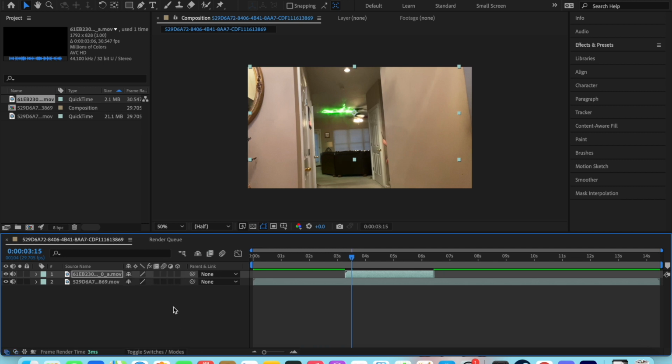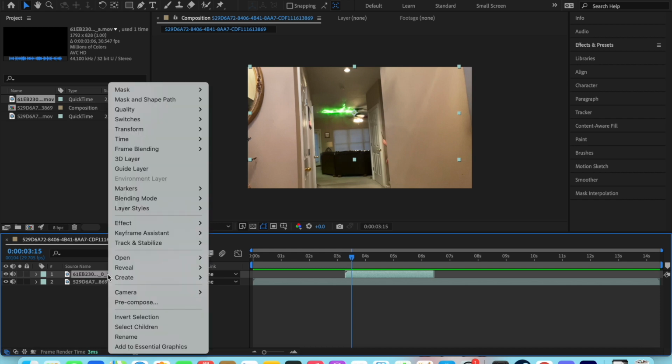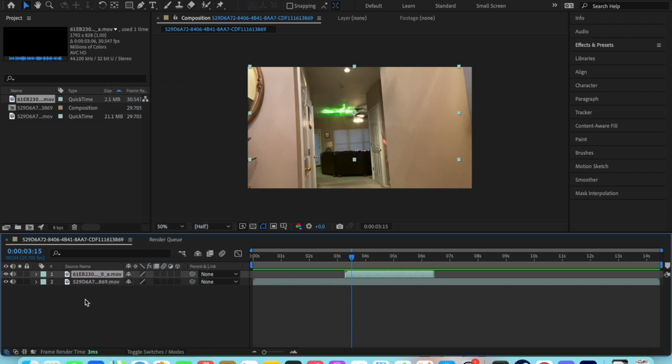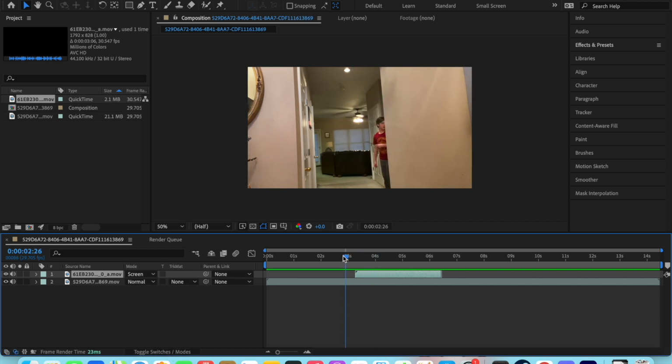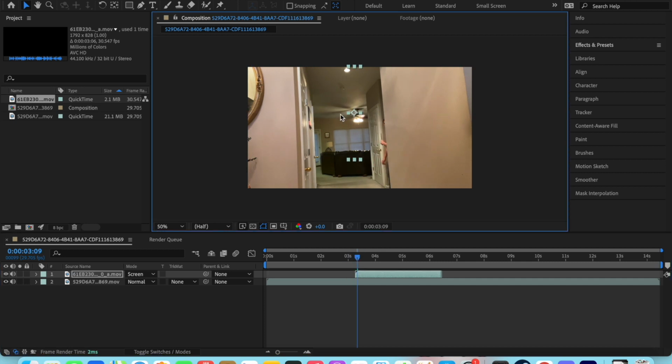Now, if you're on this mode right here and you don't see that, go to Toggle Switches and do that. Or you can do it from here too, just click and then do it all from here. But this is where I usually stay, unless I have to do motion blur or 3D. So, for me, it's showing the right way. If it's not, obviously you just do this and then you've got it.